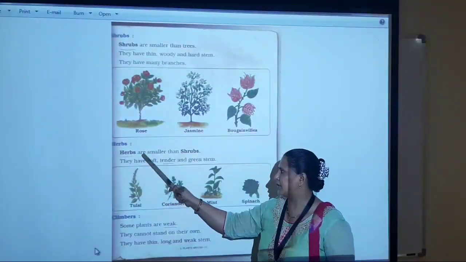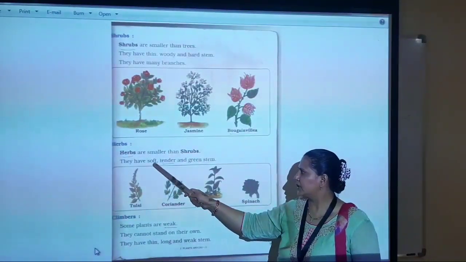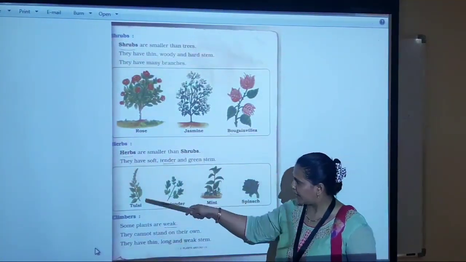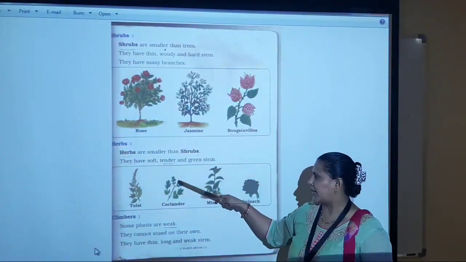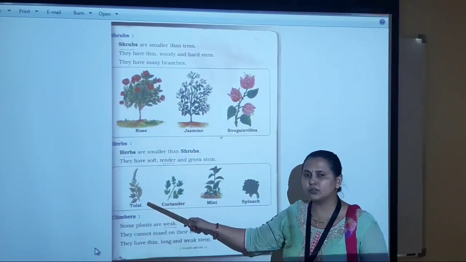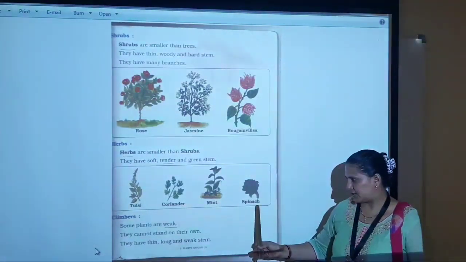Herbs. Herbs are smaller than shrubs. They are soft. They have soft, tender and green stem. Look at the pictures and identify. They have green stem. It is tender and soft too. Examples of herbs are tulsi, coriander, mint, spinach.